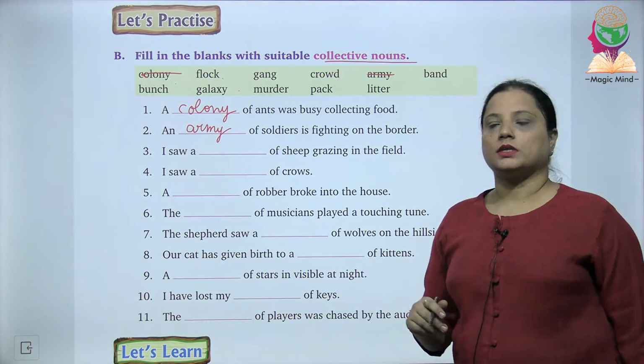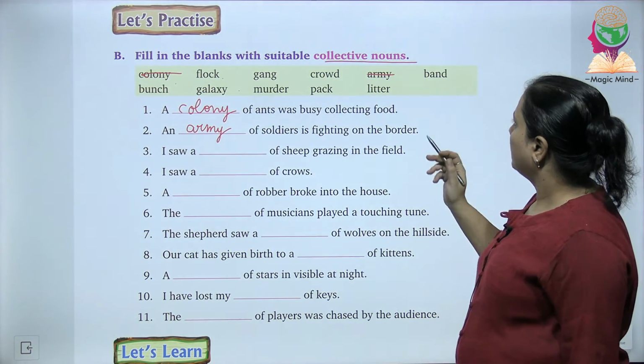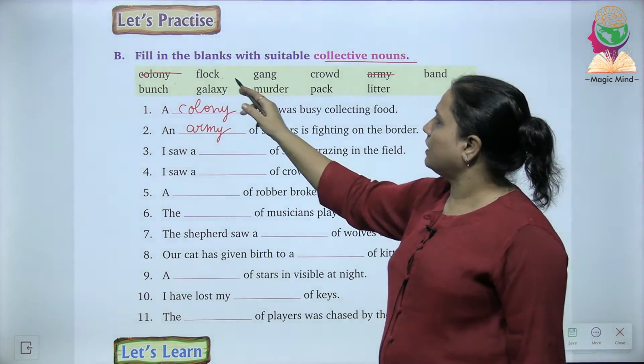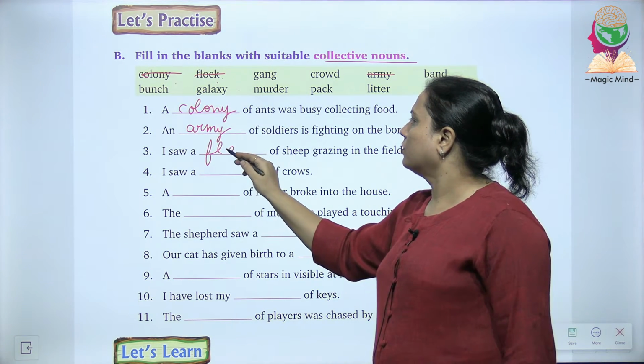Then the third sentence, I saw a dash of sheep grazing in the field. Let us see what is the word present over here. Flock. Yes, the word is present. We will write here flock.